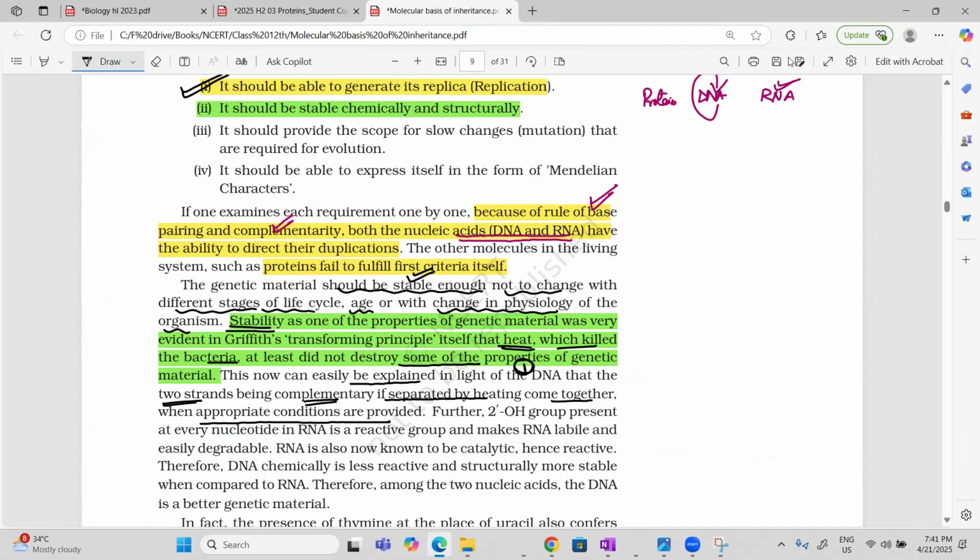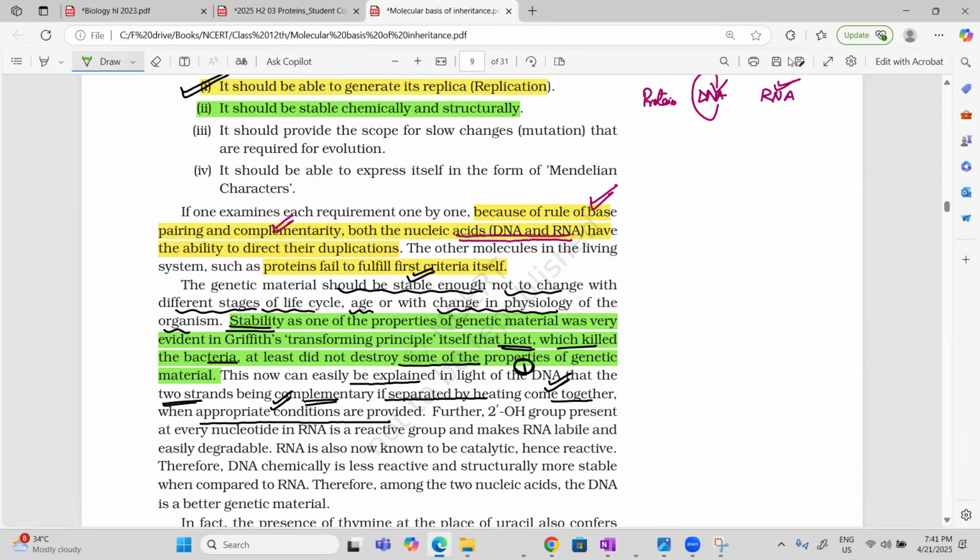The first important point for explanation is that because the DNA is made up of two strands, both the strands are complementary, and if heat is given, temporarily they will separate, they will move apart because they are held by hydrogen bonds. But when the conditions are removed, meaning heat is removed, they will come back. So they come together when appropriate conditions come. The first point is easy.